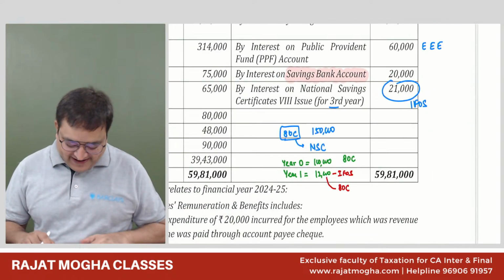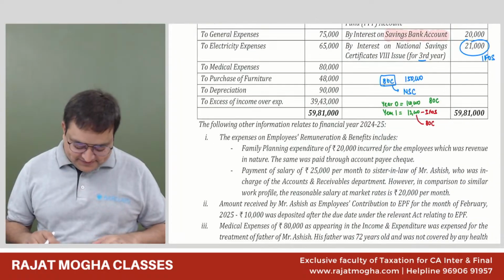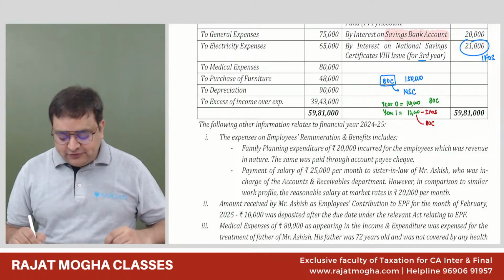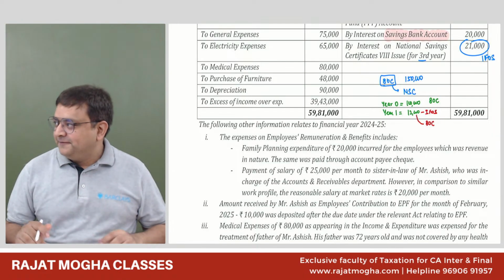Okay. Now, so we will make it an IFOS income also and also an investment of 80C.